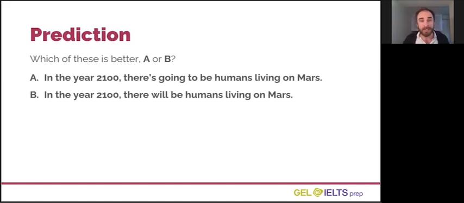In this case, sentence B sounds a little bit better. 2100 is a long way away. So any prediction for this year about human activity is an opinion-based prediction. We might have a little bit of evidence for it, but again, it's your judgment about what will happen in the future. If it's very, very far away, we're probably going to use will.